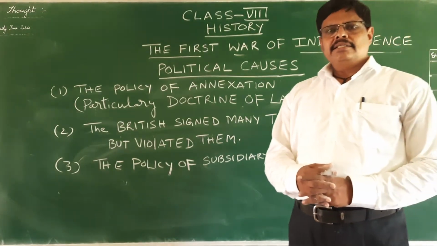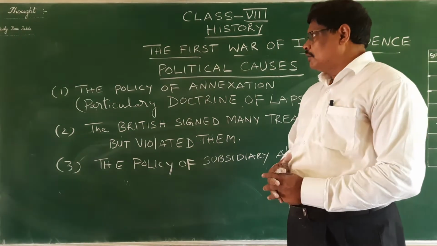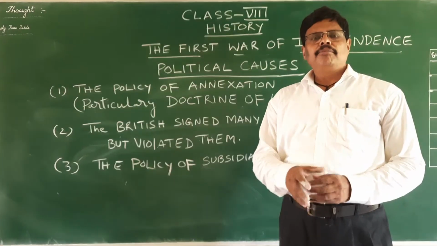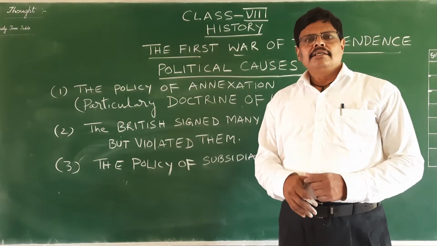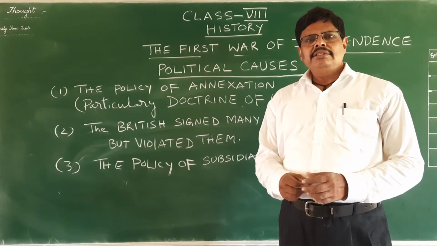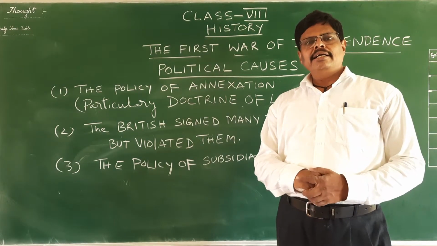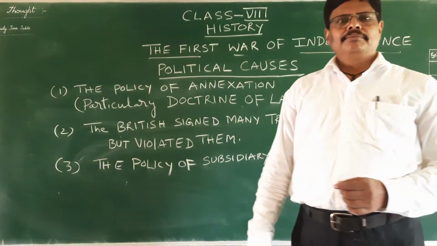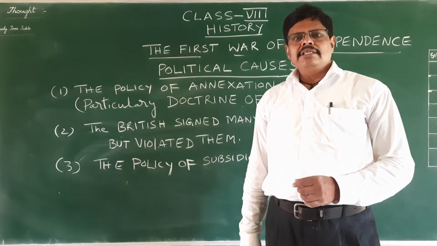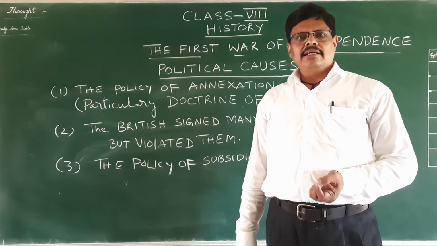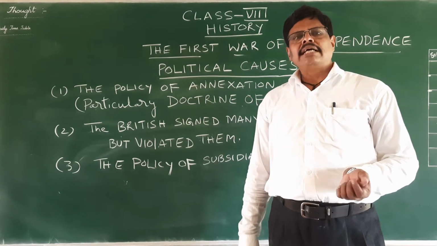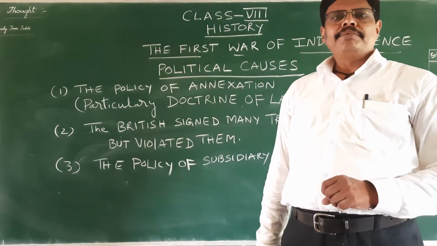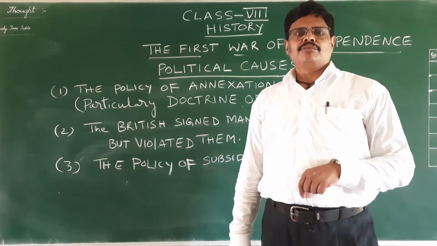But Britishers, particularly Lord Dalhousie, applied this doctrine of lapse policy to those Indian kings who had signed the Treaty of Subsidiary Alliance.